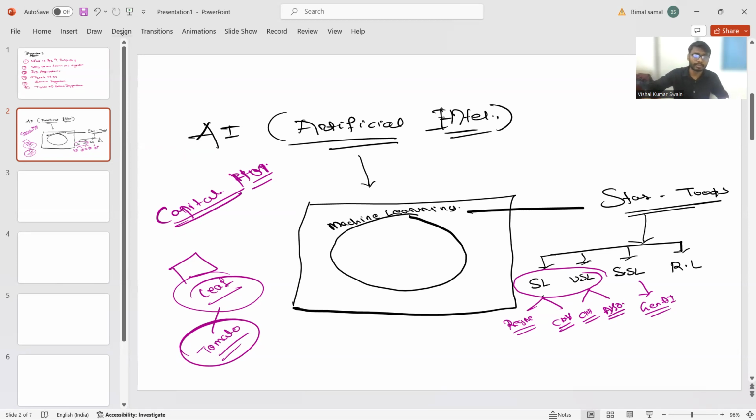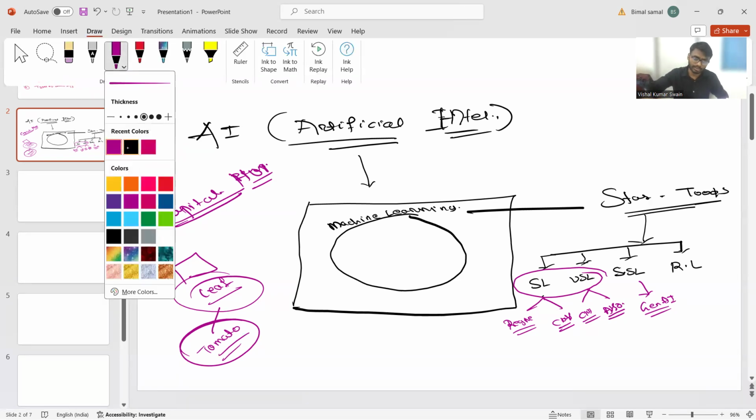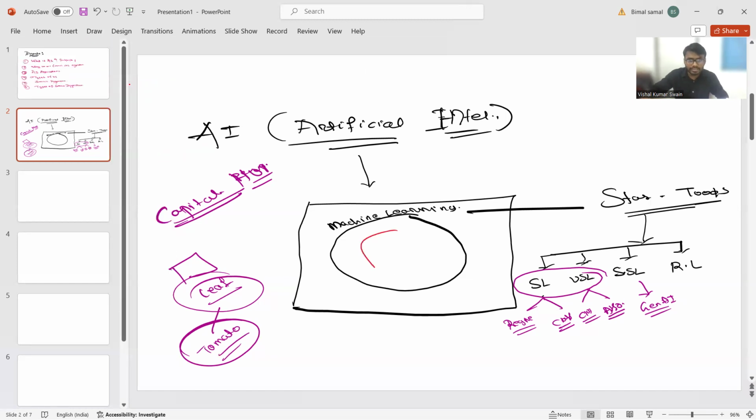Now a new concept is coming. That concept says, I will take the responsibility of all these things. Deep learning is coming, and deep learning is saying that I have that much capability, I will handle all these things. I will take the image, train my model, and automatically it will predict which leaf is suffering from disease and which leaf is healthy. Clear, everyone? This is all about the deep learning part. DL is nothing but deep learning.